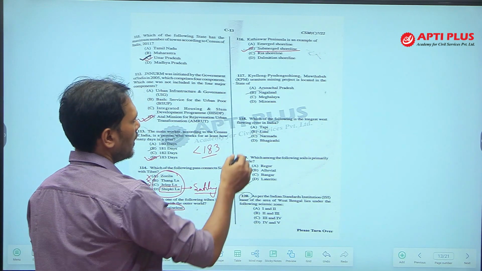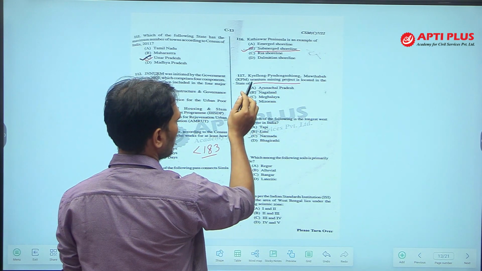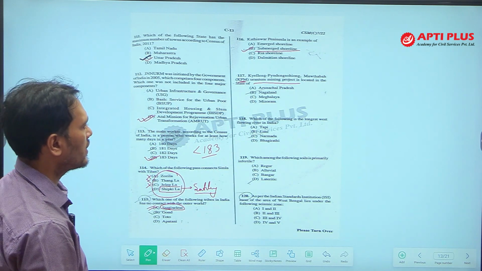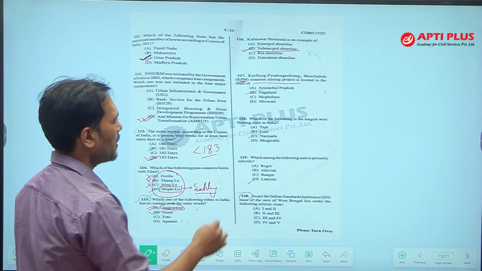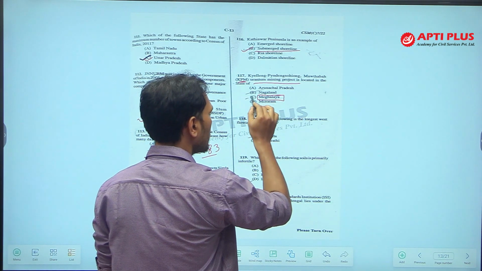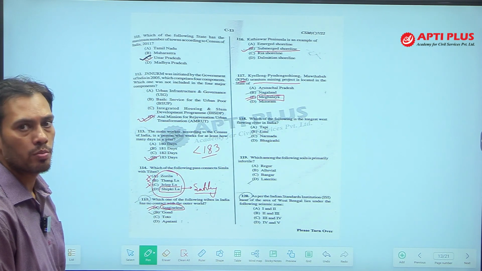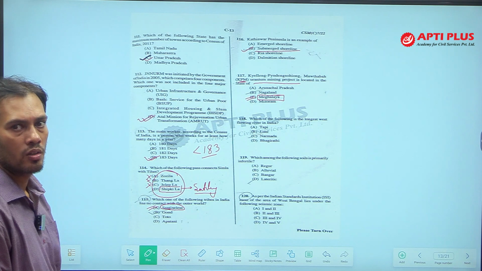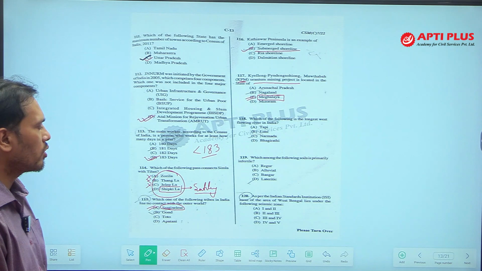Next question, there is an uranium mine which is in short known as KPM. In which state is this mine located? The KPM uranium mining project is located in the state of Meghalaya. Meghalaya is the answer. In Meghalaya a small amount of uranium is produced. Previously there is a place in Jharkhand known as Jadugora, which is very famous for uranium, and Meghalaya is also famous for uranium production.